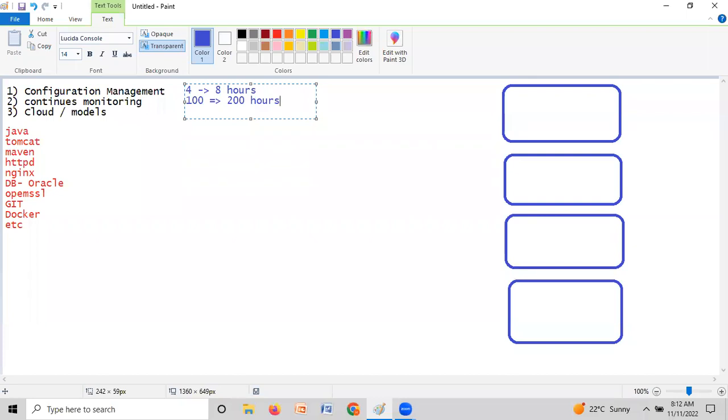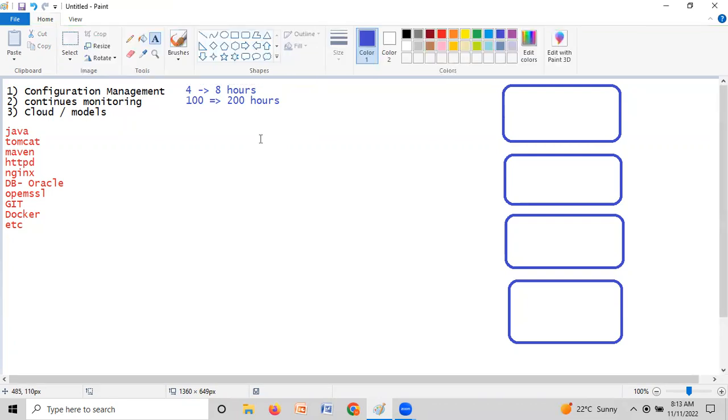See, most of the time at the organization level, people are thinking about development, only about whether the feature is working or not. But instead of that, we have to make sure the resources are configured. Without any software, are you guys able to do that? No, correct? Without any softwares, you are unable to do that. So in that scenario, how are we able to handle things? This is very important, right?